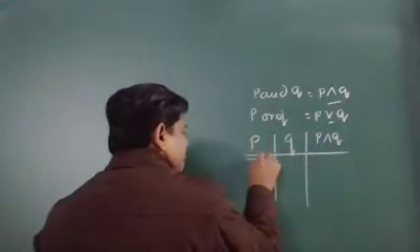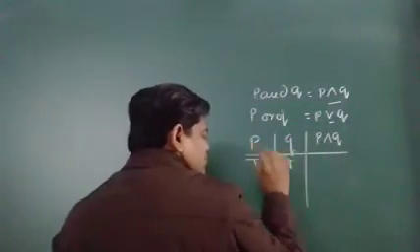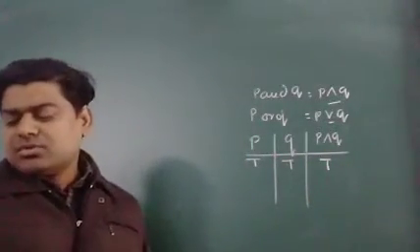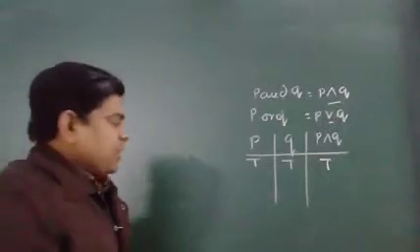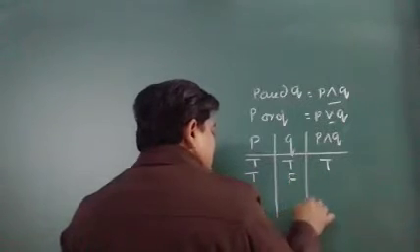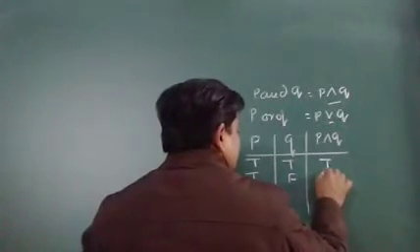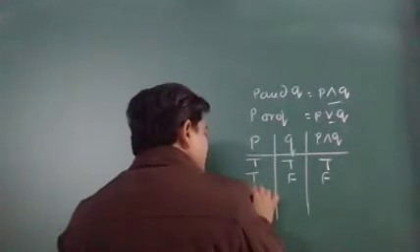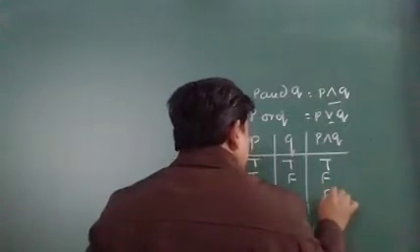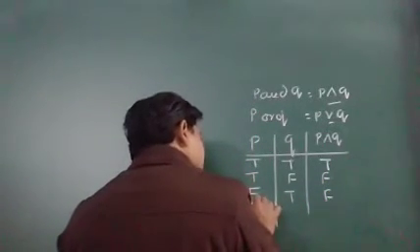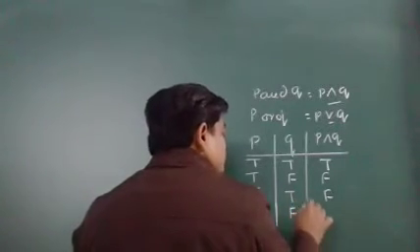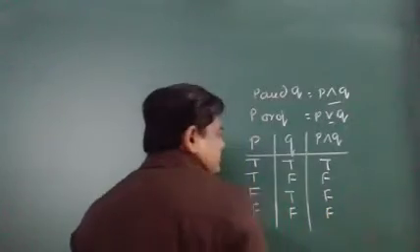Listen to me. P is true, Q is true, then P and Q should be true. In the same way, P is true, Q is false. So P and Q should be false. P is false, Q is true. Then the truth value of P and Q should be F. Now P is F, Q is F. So the truth value of P and Q is F.